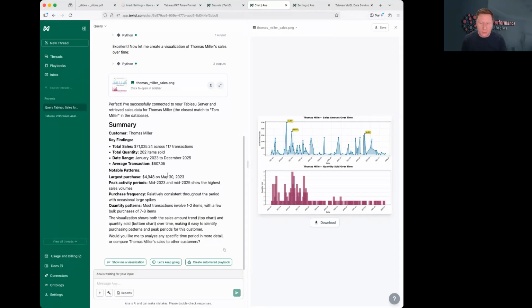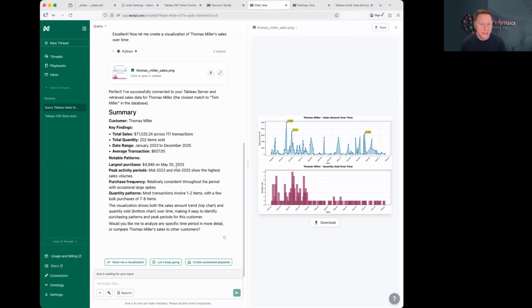And Tableau is not the only thing you can use this with. I do this with other tools in my own analytical use cases. So I have this connected to my own accounting and bookkeeping system, my AWS environment. I've given it access to the billing details from there, so it can make suggestions on how I can reduce my AWS spend, which is pretty awesome. I have it connected to CRM. As long as you give Anna a cheat sheet or use APIs that are pretty prominent in its training data, it's capable of navigating through the APIs.